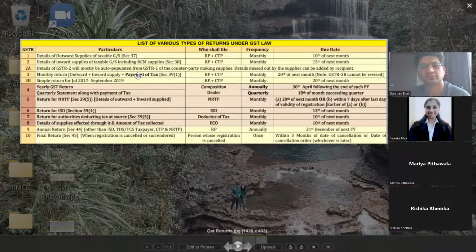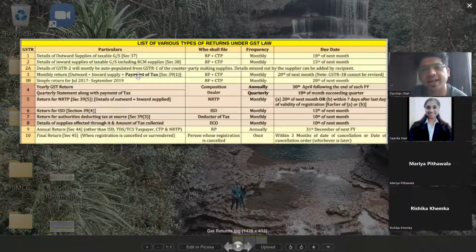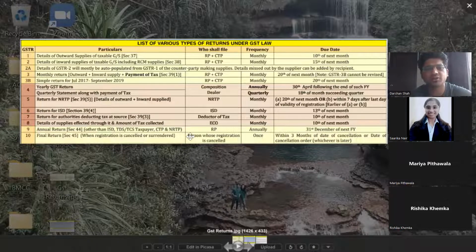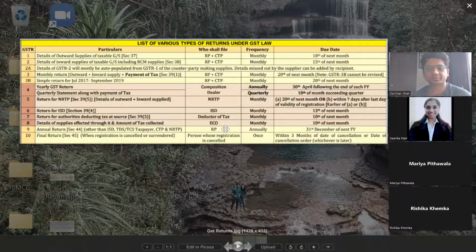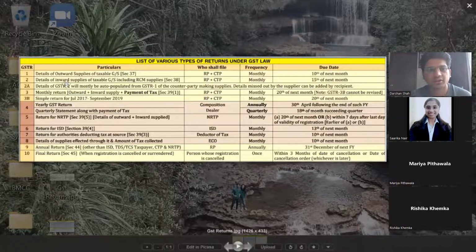So even CTP was falling under that category, right? Yes, a casual taxable person will come under the same category of registered person. And a casual taxable person does not need to file an annual return, because a casual taxable person does not have a specific place of business. So for CTP, only 36 returns during the year. No need to file an annual return. So that's why I have written this: GSTR number and who shall file it.